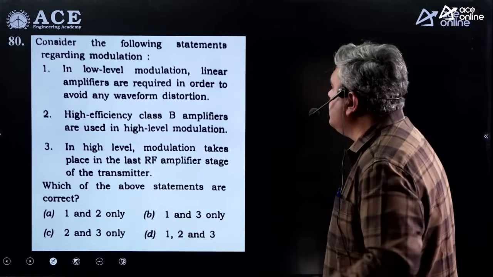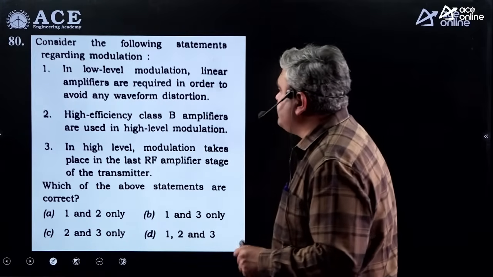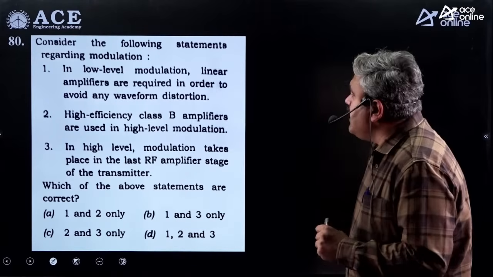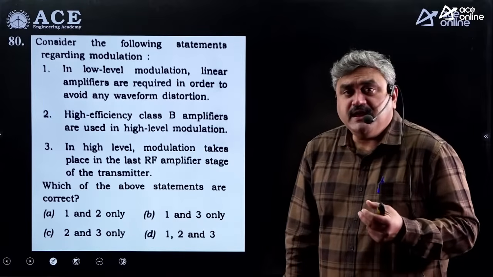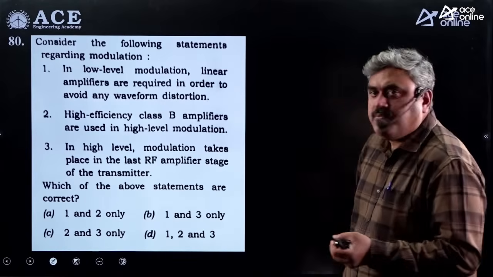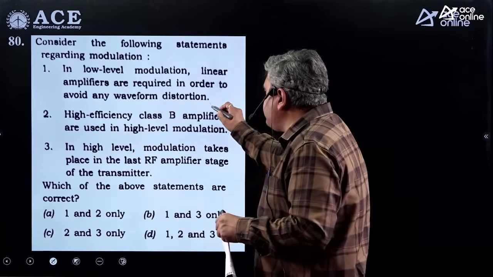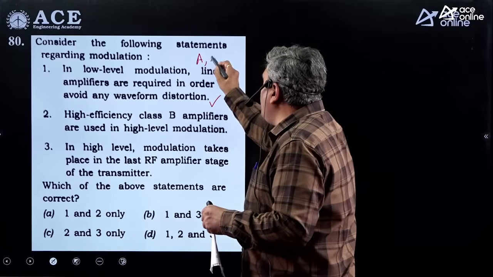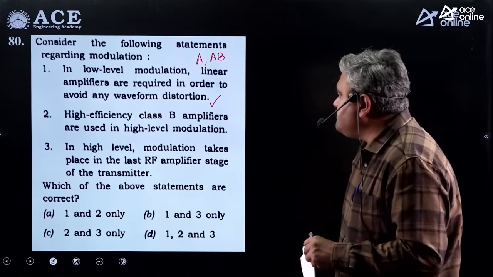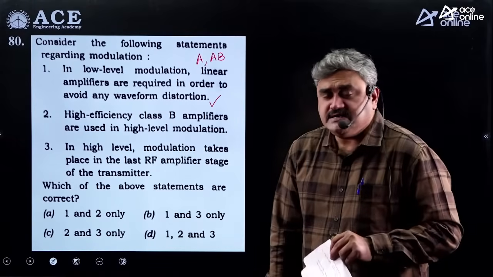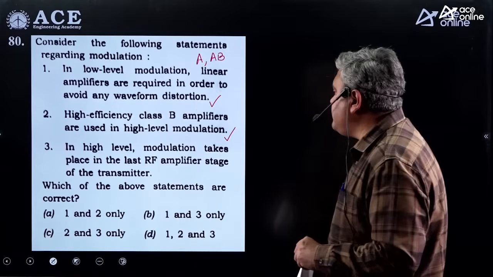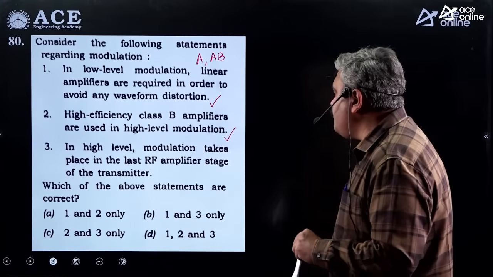Next. Consider the following statements regarding modulation. This is also related with the modulation techniques only. See how the question is framed. In low level modulation, low level means low power. Linear amplifiers are required in order to avoid any waveform distortion. That is true. Generally we use class A or class AB amplifiers, which are considered linear cases. High efficiency class B amplifiers are used in high level modulation. Yes, you can go for either class C or class B. That is also true.